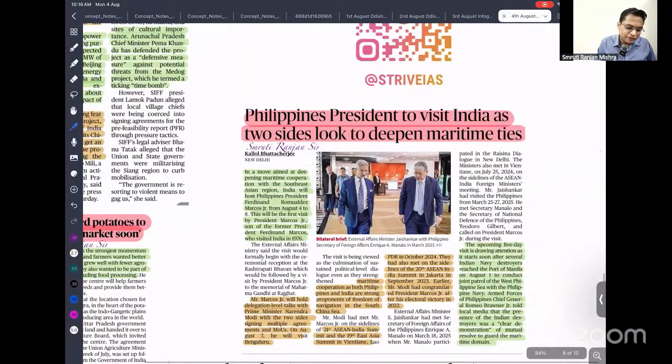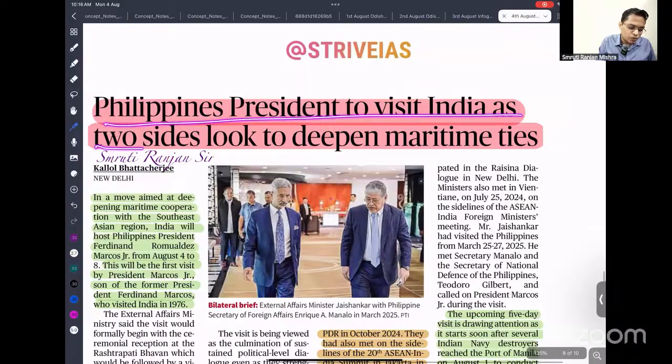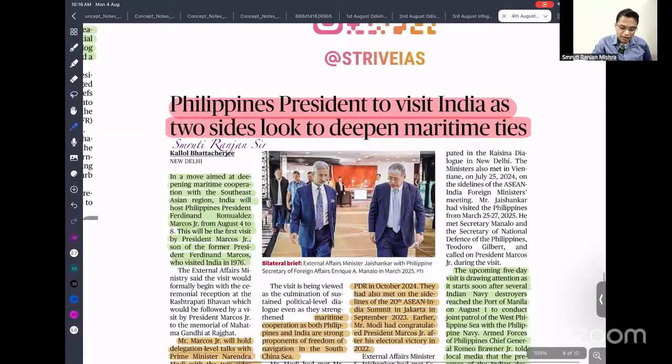So next is: Philippine president to visit India as two sides look to deepen maritime ties. We know that we are having very good relations with the Philippines, and the Philippines is having a conflict with China. Recently China is supporting Pakistan and creating trouble for us, so it can be a very good opportunity. We can help the Philippines build their naval capability. We can provide a line of credit. We are also selling BrahMos missiles to the Philippines. So against that backdrop, it is a very good initiative, and it is going to help improve our ties.